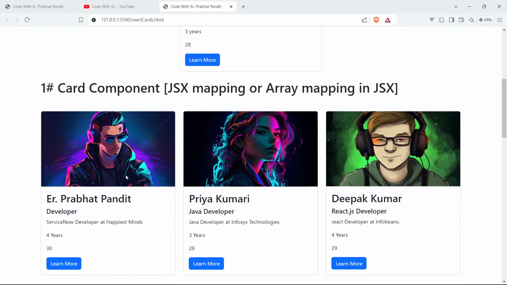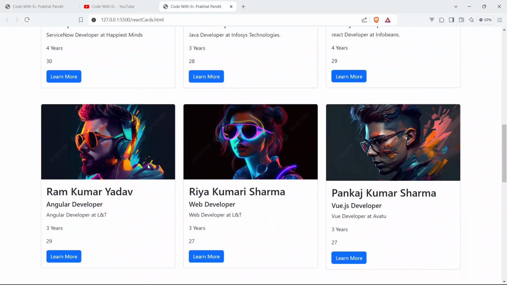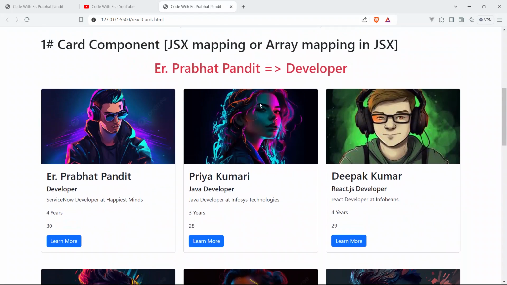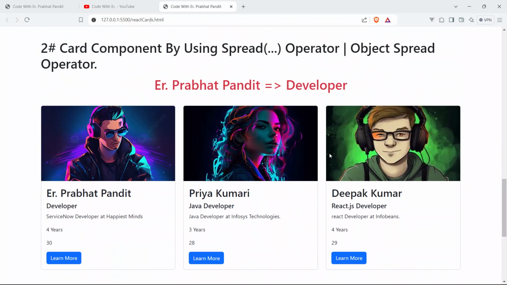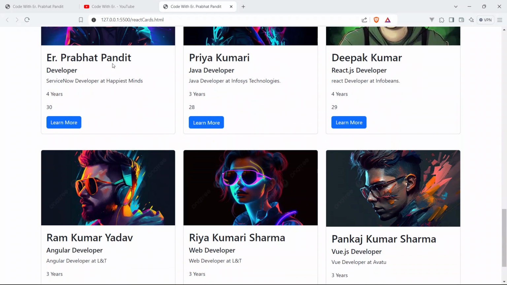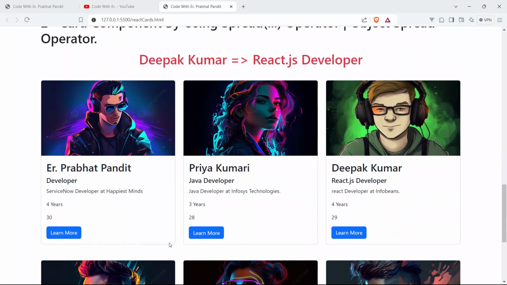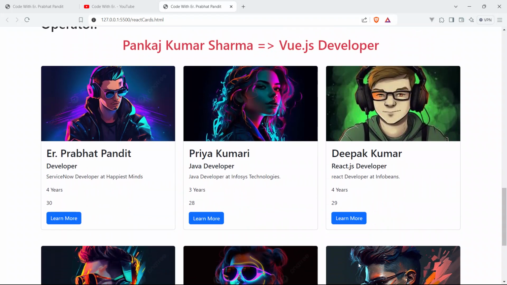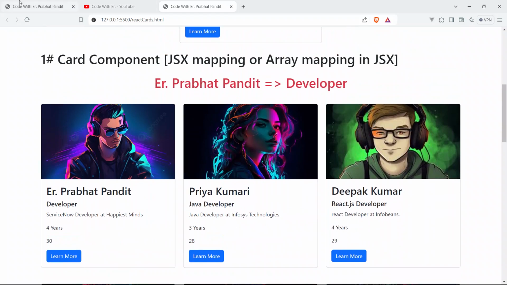This is also working, this is also doing great. Prabhat Pandit, and this is also doing cool. So we have achieved our second target. It's doing great. Now we have to make it active as well.